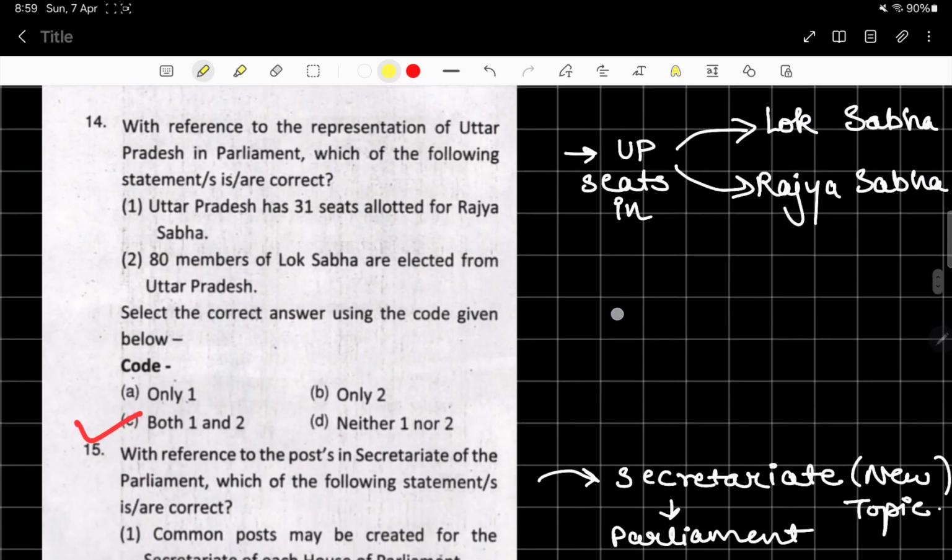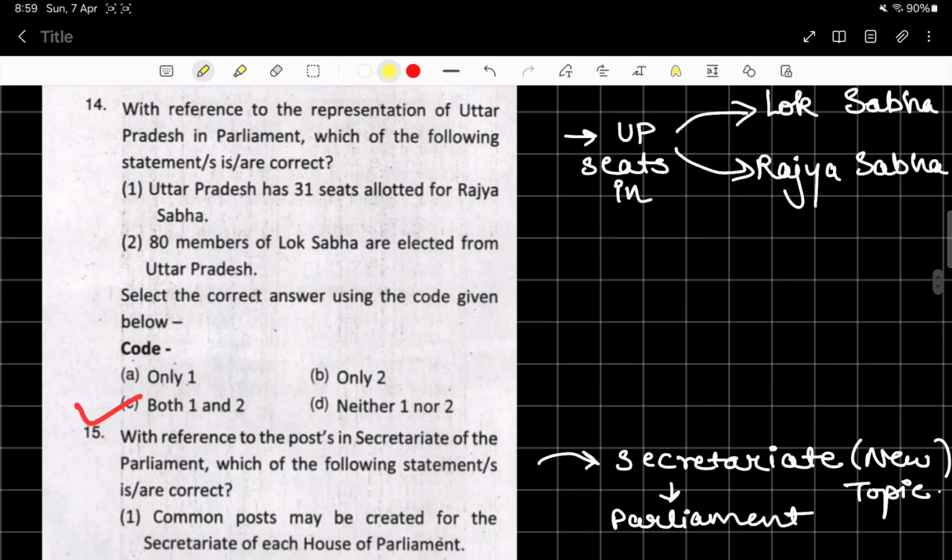Moving on to the next question. With reference to the representation of Uttar Pradesh in Parliament, which of the following, ये भी बहुत important है, and this is where we lag many a times. We do not read this, but this is very important. So 31 seats allocated for Rajya Sabha and 80 members of Lok Sabha are elected. So we have read this in UP special also, and in UP special ki Ghatna Chakra also, and in PYQs also. This is of course related to PYQ.